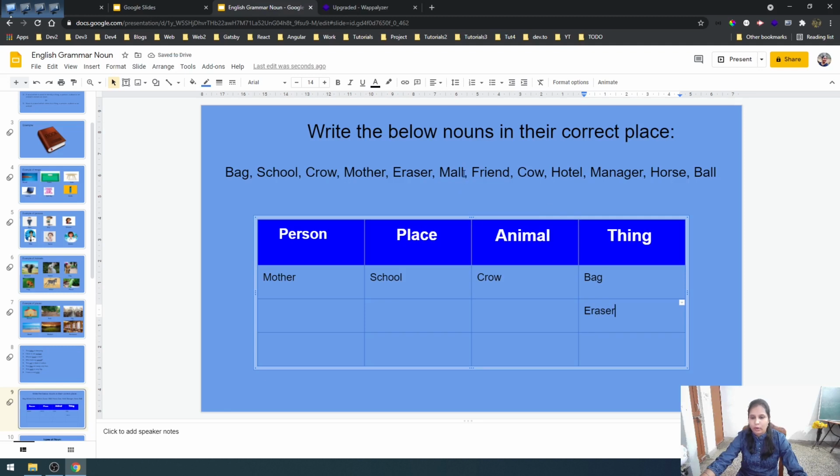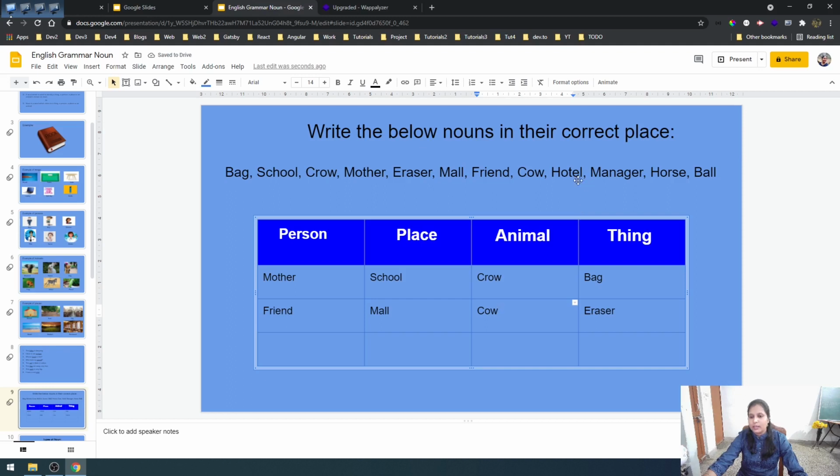Again we have got mall. What is a mall? It is a place, isn't it? We all love to go to the mall, isn't it? So we will write mall here. M-A-L-L, mall. Friend. Friend, again it's a name of a person. We will write friend here. F-R-I-E-N-D, friend. Then again cow. Cow is the name of an animal. So we will write cow under animal.